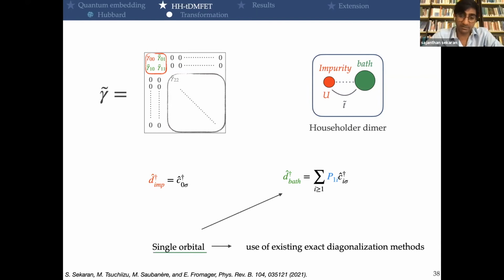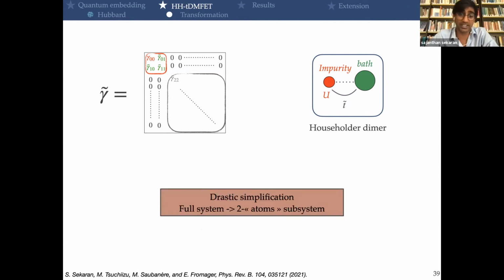And another really nice advantage or feature of this Householder transformation: if you remember, before I told you that in density matrix embedding theory, the bath actually was a many-body state, but in our case, it's a single orbital. So it allows the use of existing exact diagonalization methods, such as configuration interaction and all the rest. So at the end, there is a drastic simplification because we started from the full system and ended up with this 2-atom plus superatom subsystem.